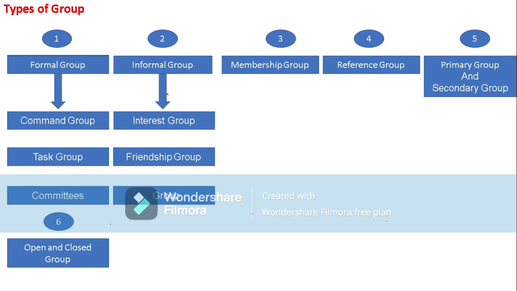If some person disagrees with those norms and values, the group undergoes pressure, and whenever a group undergoes pressure, it leads to group conflicts. So it is a limitation for the informal group.